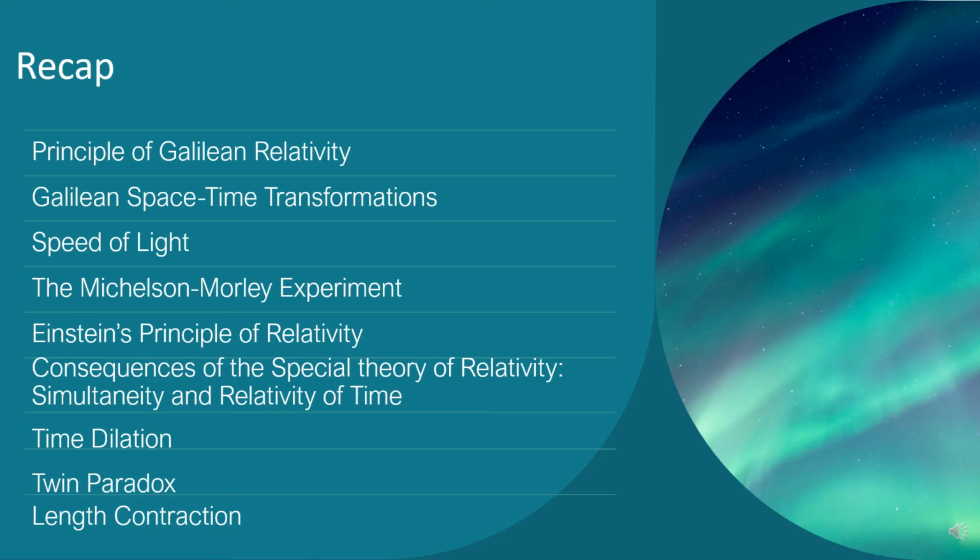Here is a recap of what we have learned. We have gone over the principle of Galilean relativity, the Galilean spacetime transformations, speed of light, the Michelson-Morley experiment, Einstein's principle of relativity, consequences of the special theory of relativity in regards to simultaneity and relativity of time, time dilation, the twin paradox, and length contraction.